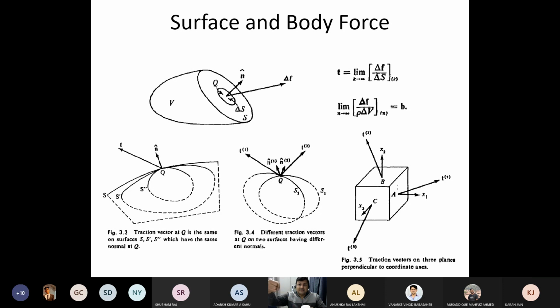That is called the surface force, delta F by delta S. Whereas the body force, we define from that same delta F, as rho dV, that is mass per unit volume into delta V for all the small volume, as the body force vector B. So this is the most fundamental way of defining the traction vector and the body force vector.